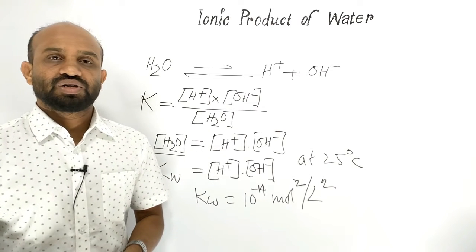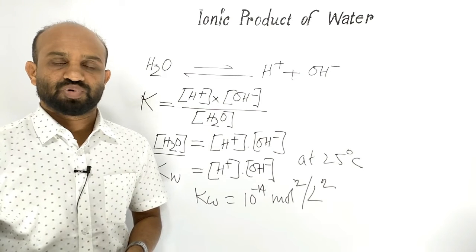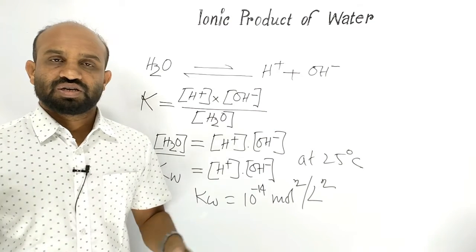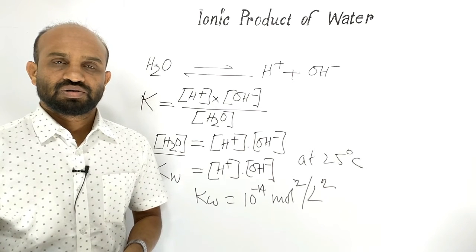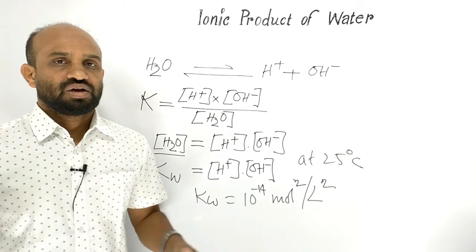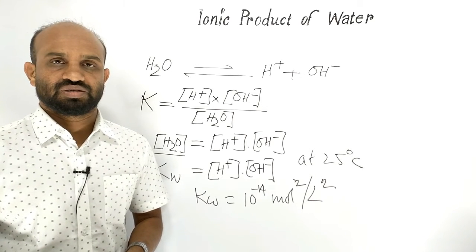Let's see the amphoteric nature of water according to Bronsted-Lowry protonic concept. The concept is: the compound that can donate proton is an acid, and the compound that can accept proton is a kind of base.